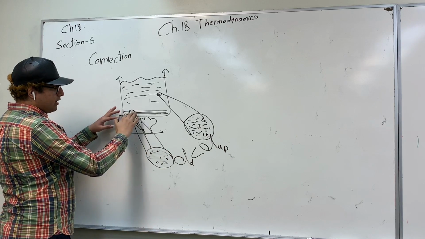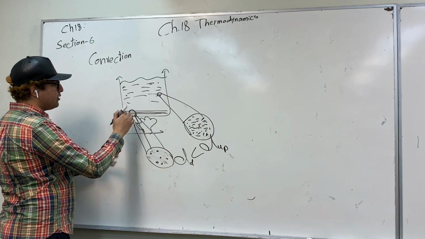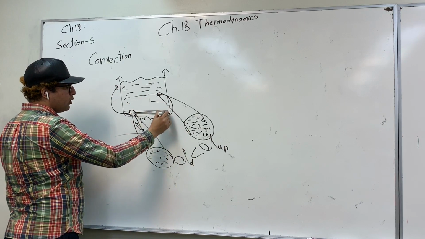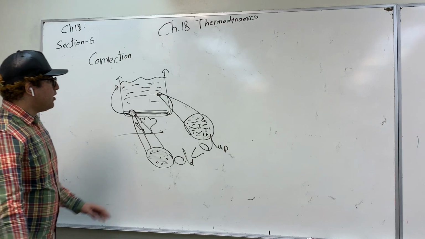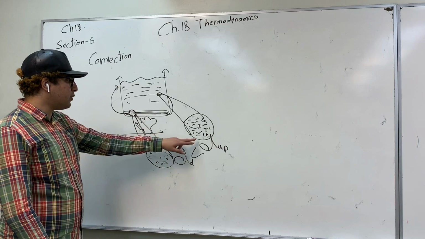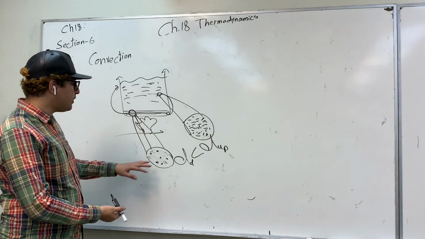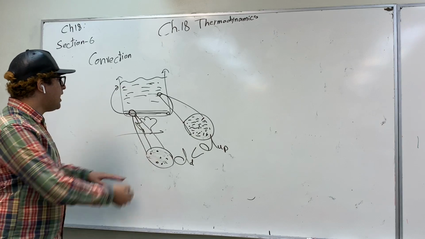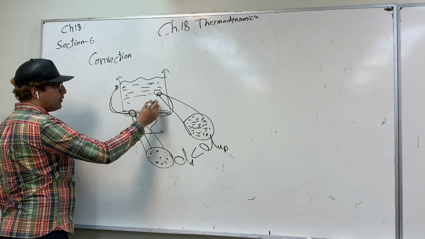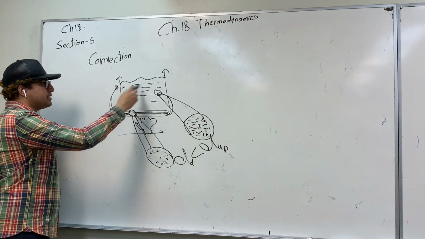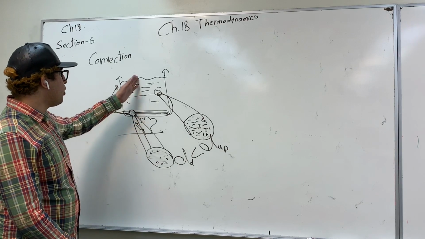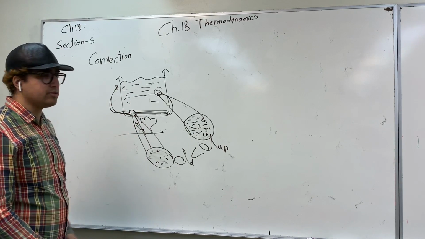The molecules in the bottom of the container will rise, okay? And these high density molecules will go down here. Once the higher density molecules come into contact with the heat, they will get hotter and thus less dense, and they will go up again. And the denser molecules will go down. So it's like a cycle that keeps going on and on until the heat is transferred through the whole liquid or gas.